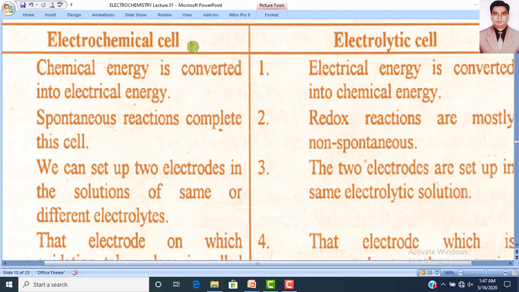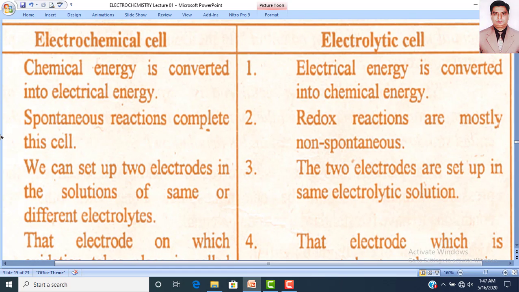An electrochemical cell is the cell in which a spontaneous reaction is completed, while redox reactions are mostly non-spontaneous in the electrolytic cell. So the second difference is that in an electrochemical cell, spontaneous reactions are completed, but in the electrolytic cell, redox reactions are non-spontaneous.